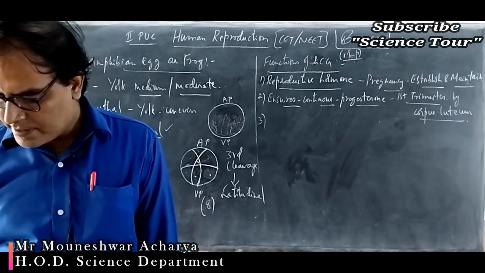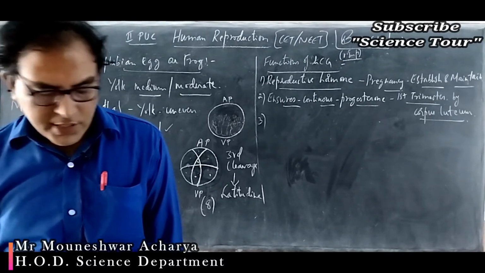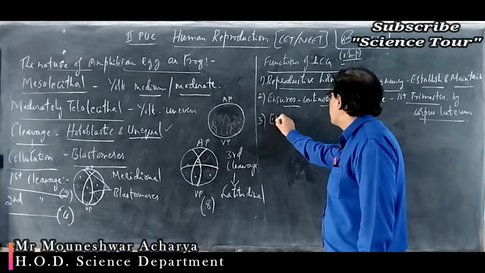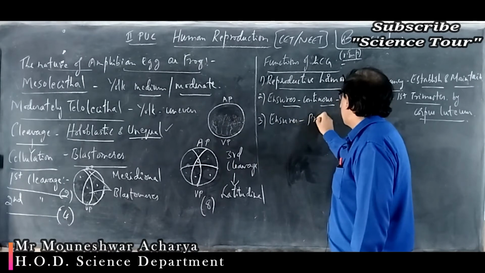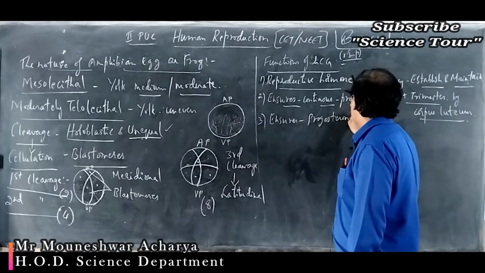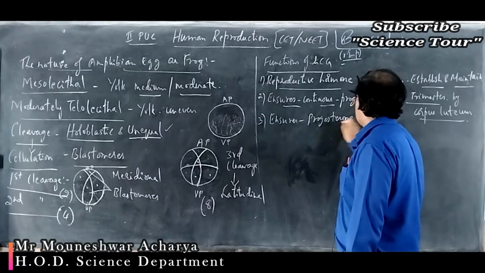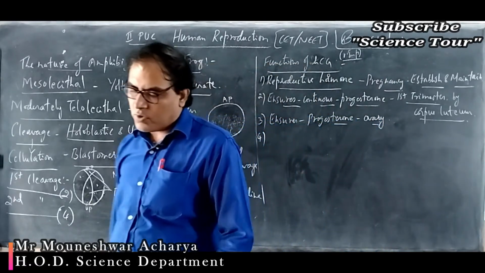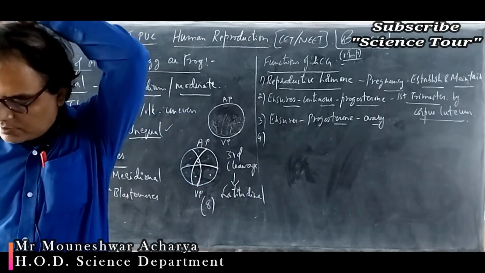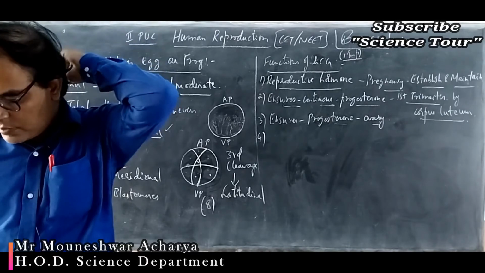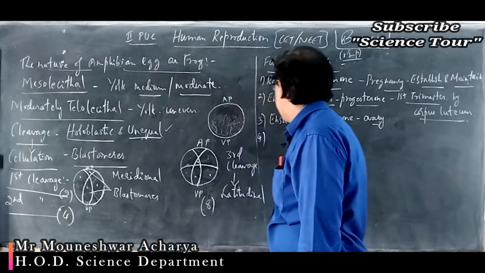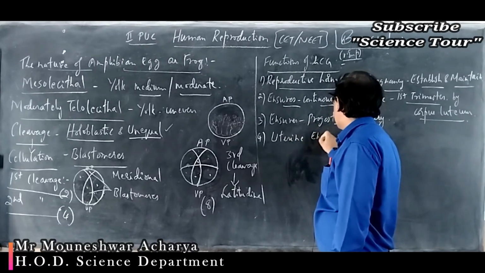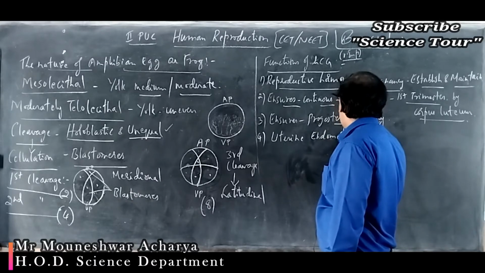Okay, then, it also helps for the production of progesterone from the ovary, ensures production of progesterone from the ovary. Next, write down the fourth one. Ensures making the uterine endometrium ready for what?